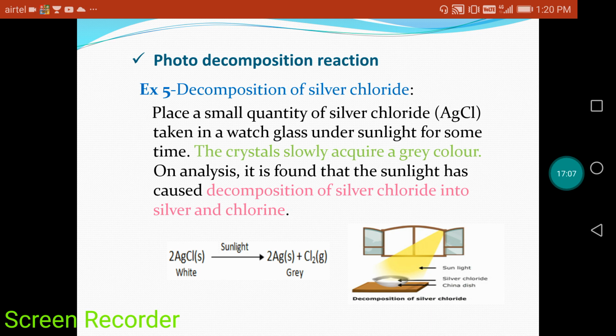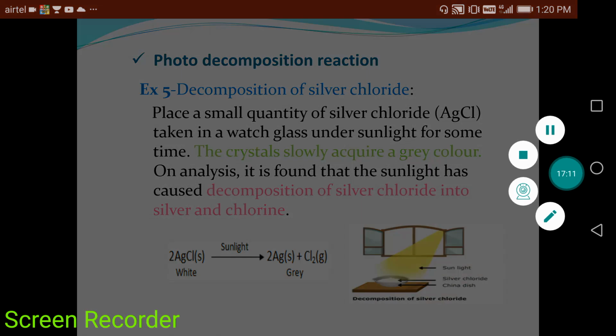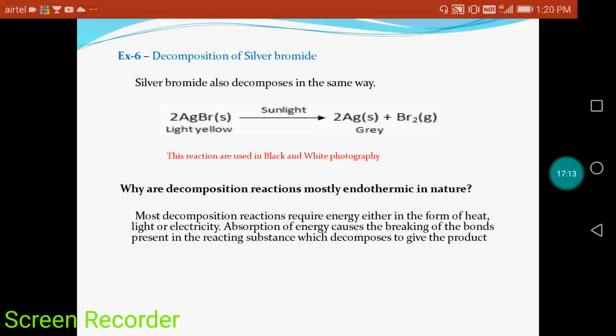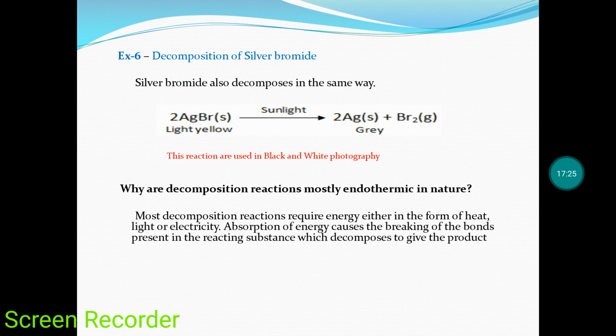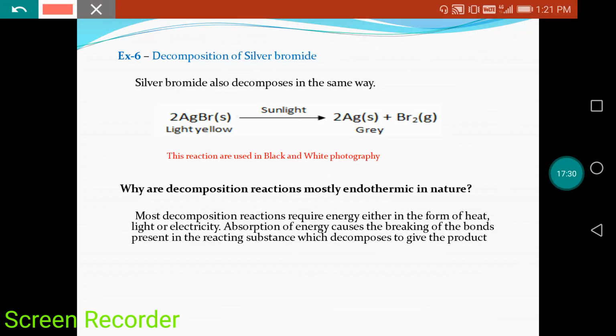Silver chloride is converted into silver and chlorine. Clear? Okay. Here another example is given for photo decomposition reaction: decomposition of silver bromide. When sunlight falls on silver bromide, it is converted into silver and bromine. This reaction is used in black and white photography.